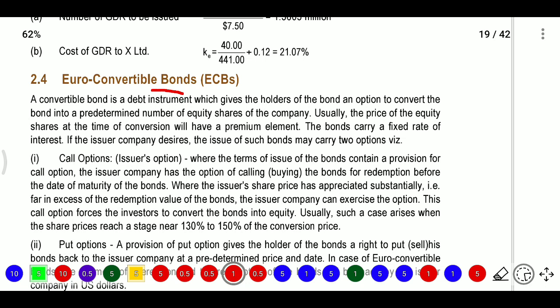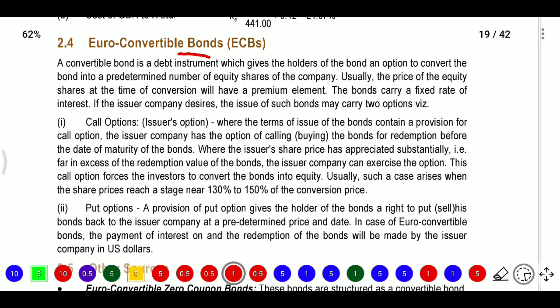So what is there in euro convertible bonds, ECB? Firstly, we discussed foreign currency convertible bonds. After that we discussed American depository receipts, and after that global depository receipts. Now we are discussing euro convertible bonds. What are euro convertible bonds? Here, convertible bonds are debt instruments. What are they? Debt instruments which give the holder an option.